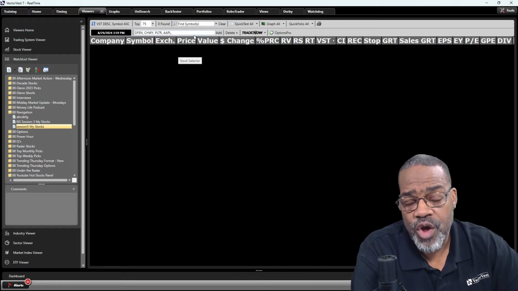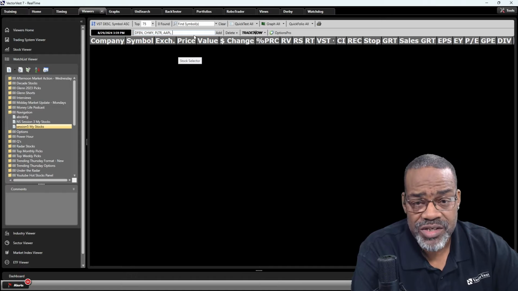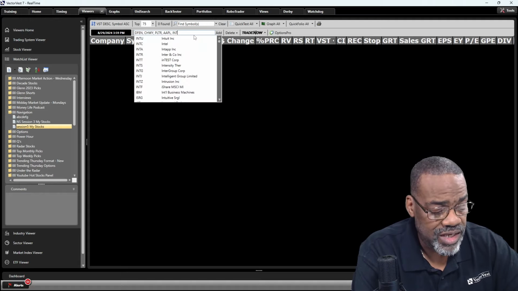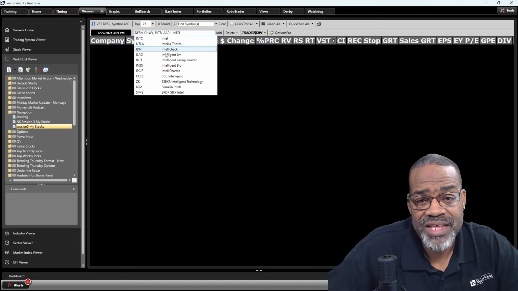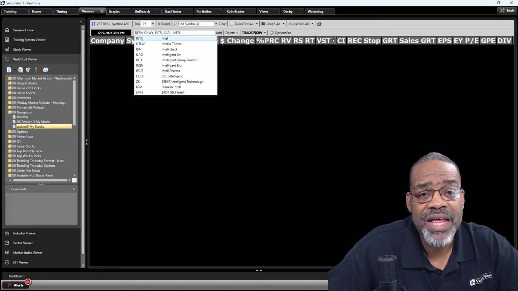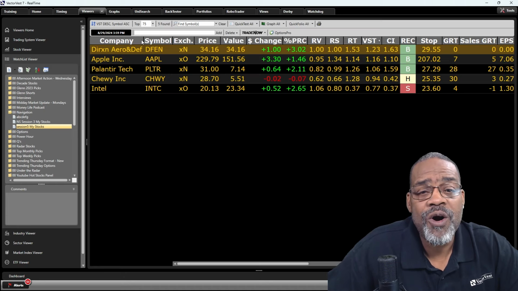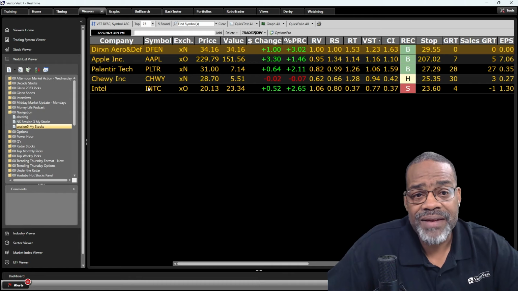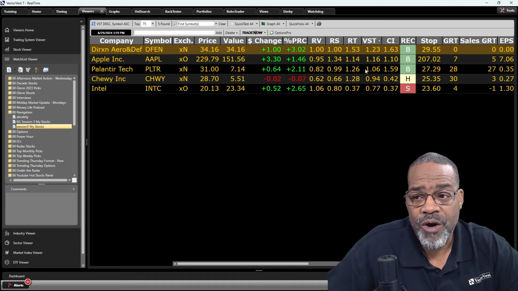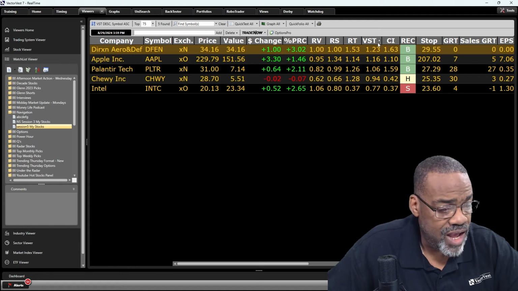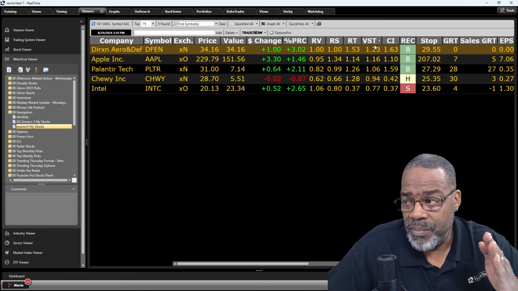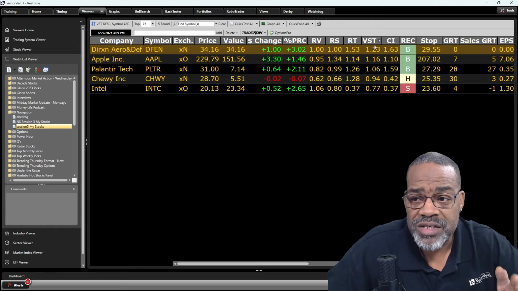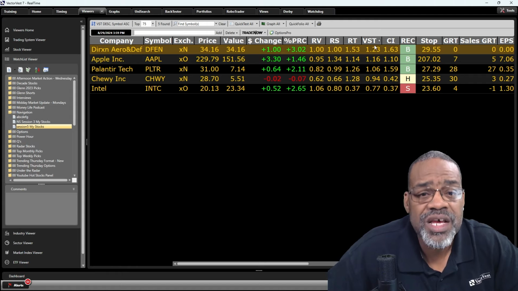Notice that if you don't know what the stock symbol is, you can simply type in the name. Let's go put in Intel. Now it'll bring all of the companies that have Intel in the name, and you say, oh yeah, this Intel, INTC. I click on it. It'll automatically put it into the list. And again, no matter what stocks you're looking at, they're automatically sorted by VST. So the stock with the best combination of value, safety, and timing is at the top of the list. There is the power of the VectorVest watch list amongst any other watch lists that are out there.